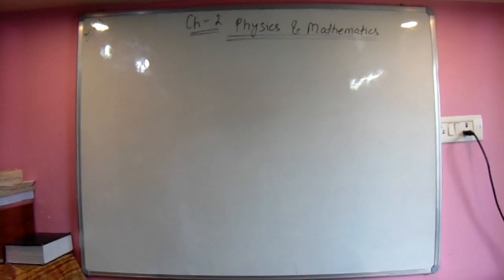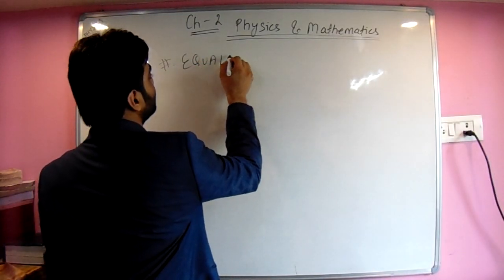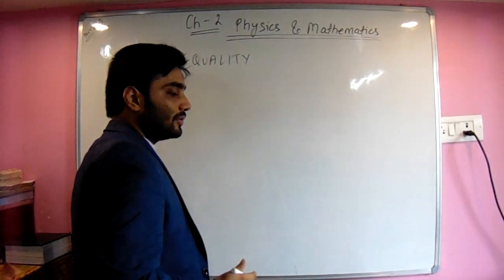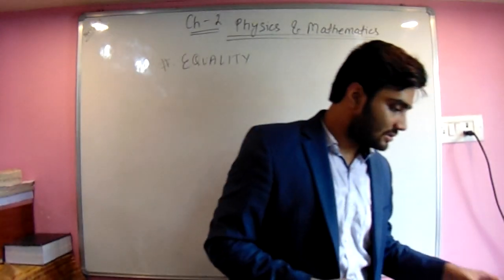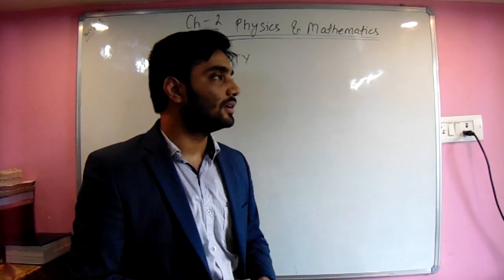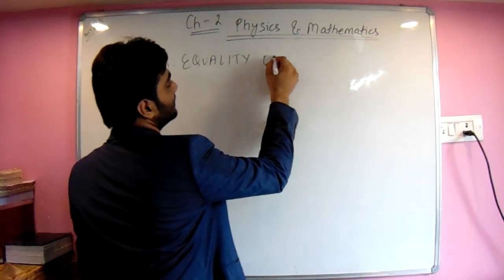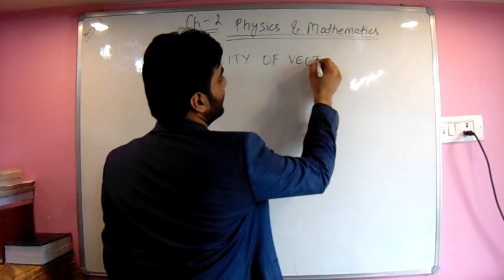Now, second topic, third topic: equality of vectors. Equality of vectors means how we know that one or more vectors are equal to each other.